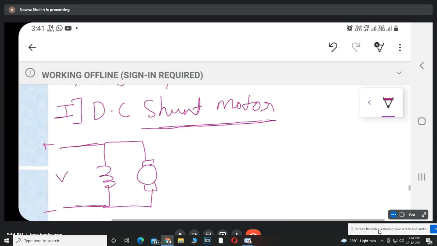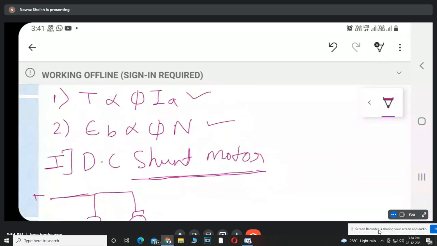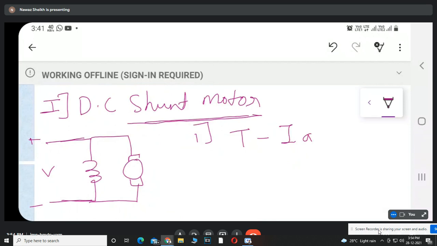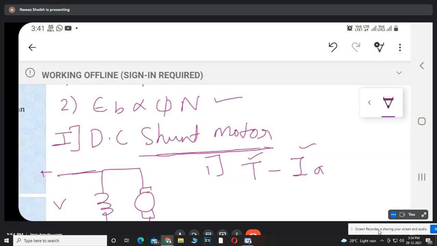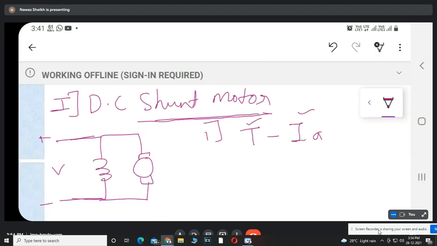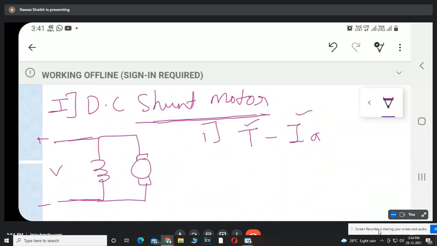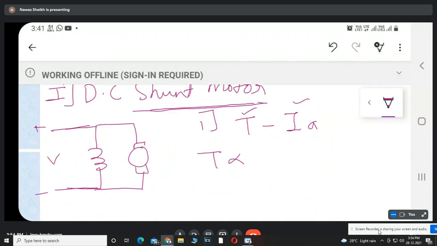Now by using these two equations, we have to draw the characteristics. First is the torque versus armature current characteristics. That means we have to find out the relation between torque and armature current for the DC shunt motor. First characteristic. Now from the first equation, torque is directly proportional to flux into armature current.